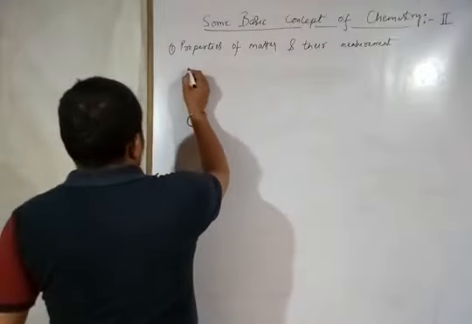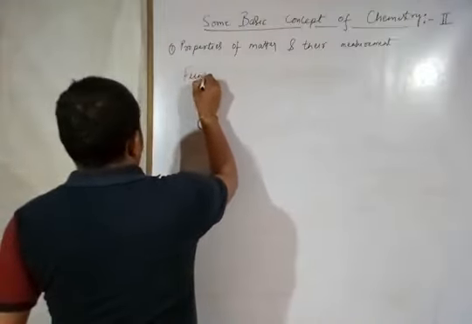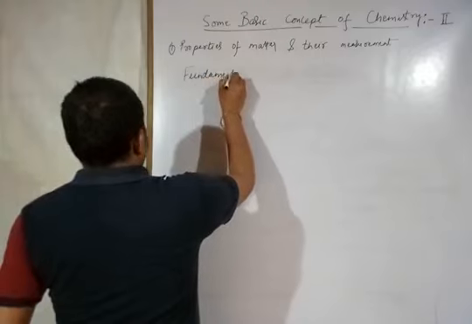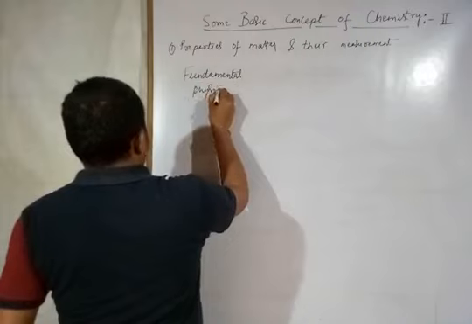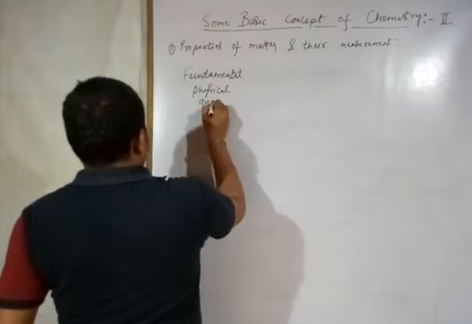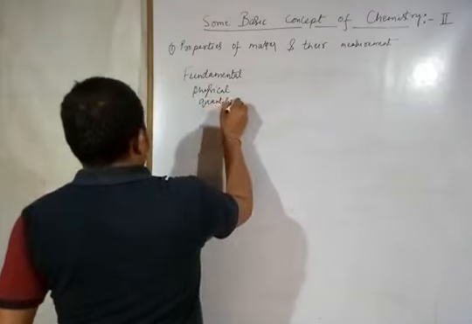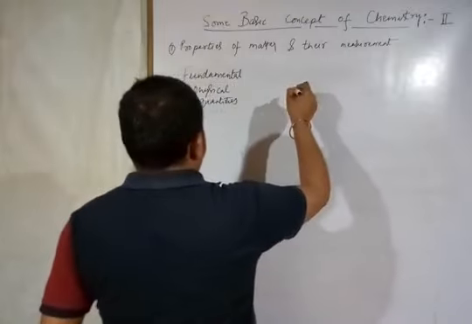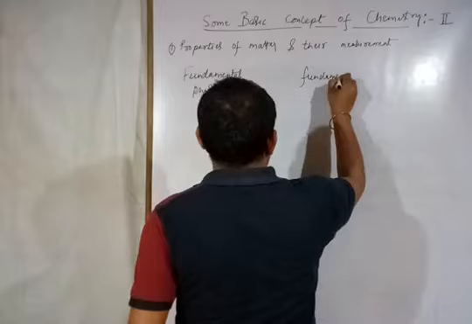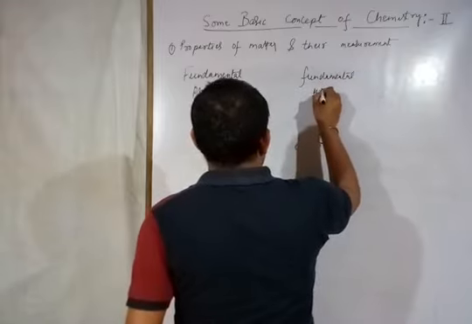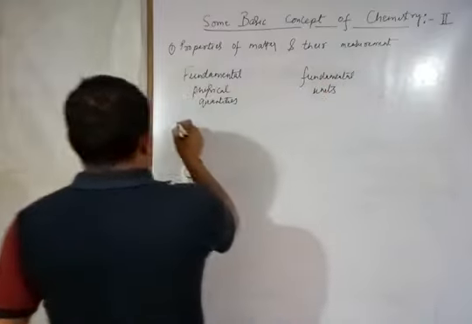What are those fundamental physical quantities? Physical quantities and their units are known as the fundamental units.